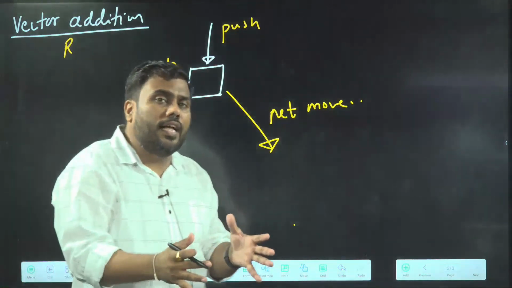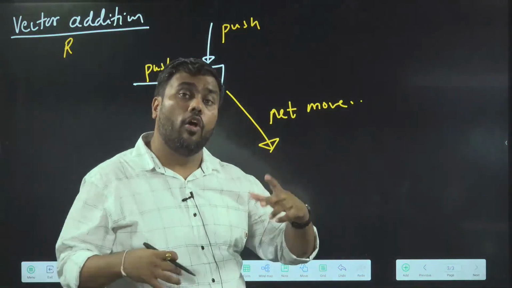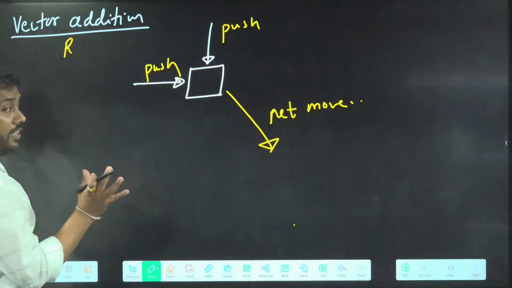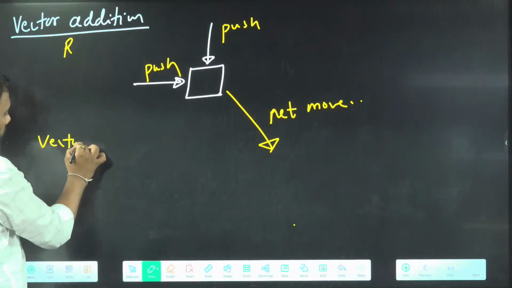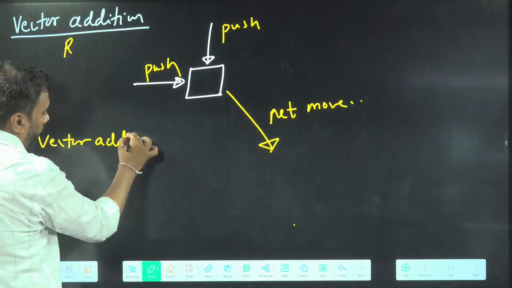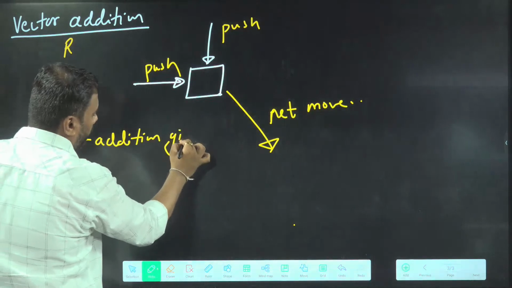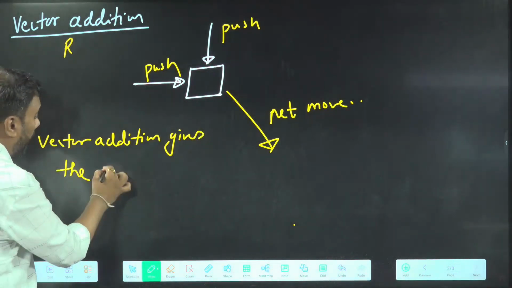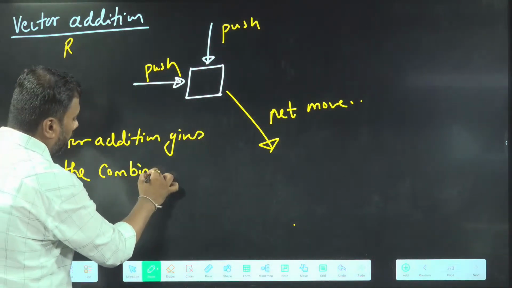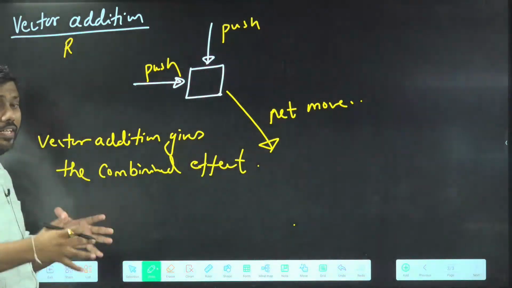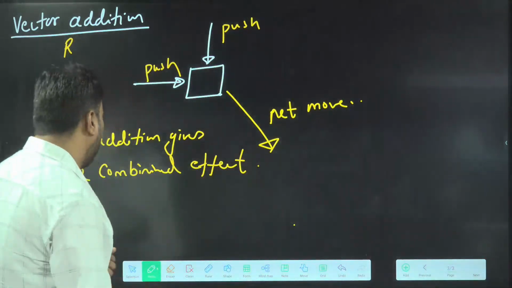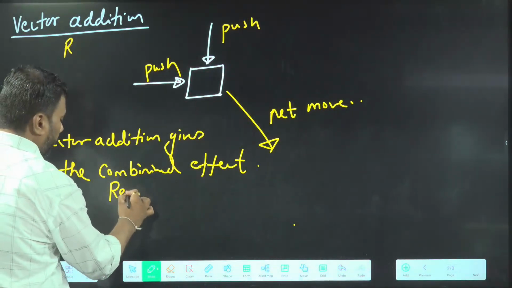When two vectors are added, we get an addition or resultant, which gives the combined effect, net effect, resultant effect.